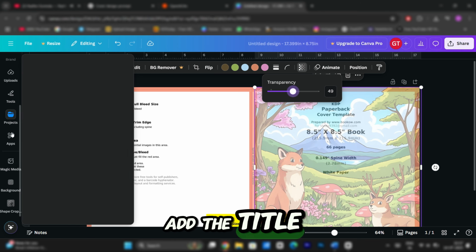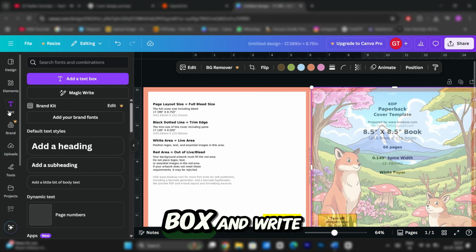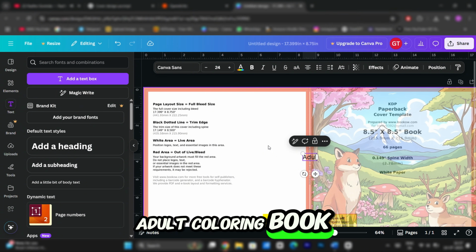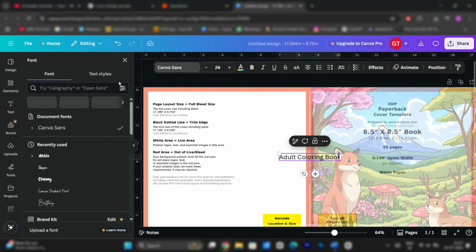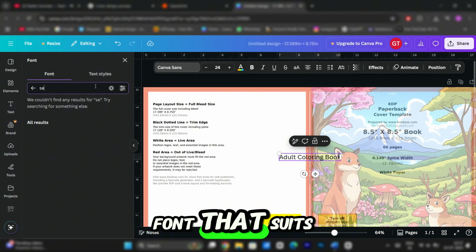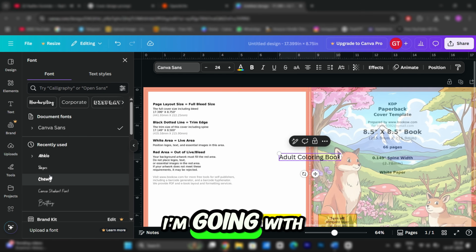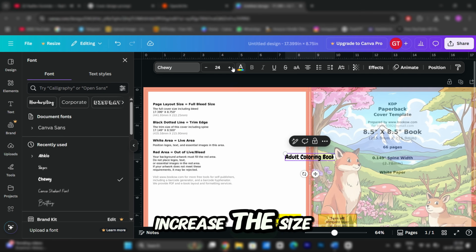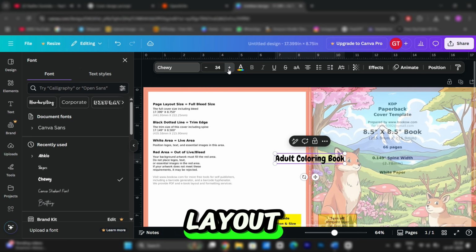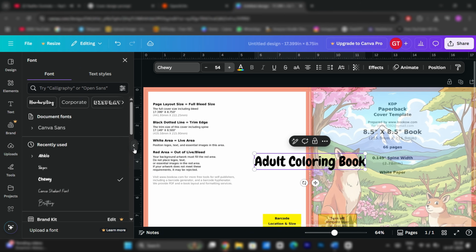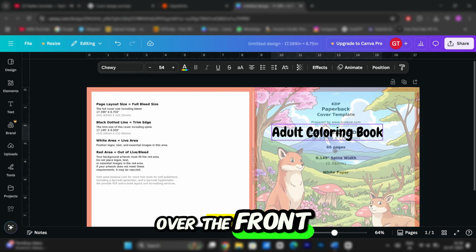Now we're going to add the title. Add a text box and write Adult Coloring Book. Select a nice font that suits your book's vibe. I'm going with Chewy. Now increase the size of the text according to your layout and place it over the front cover.